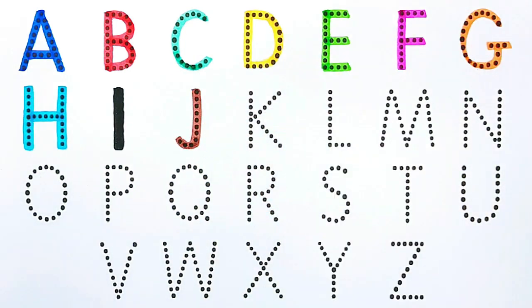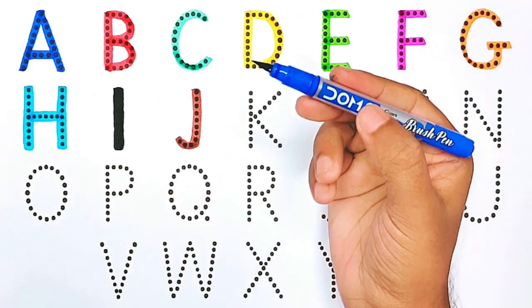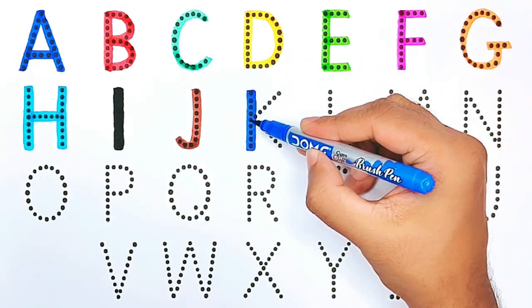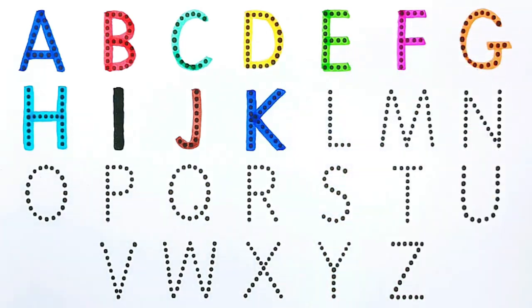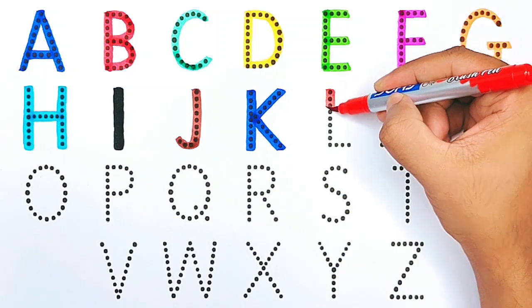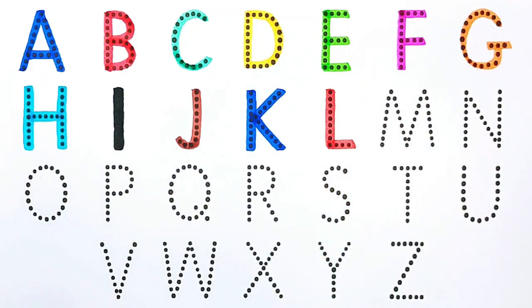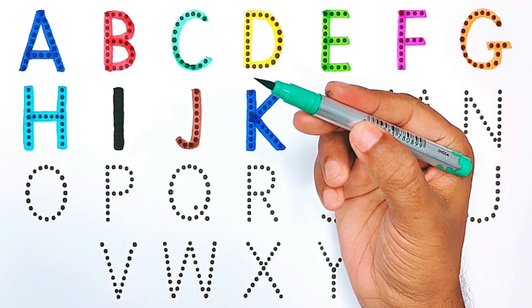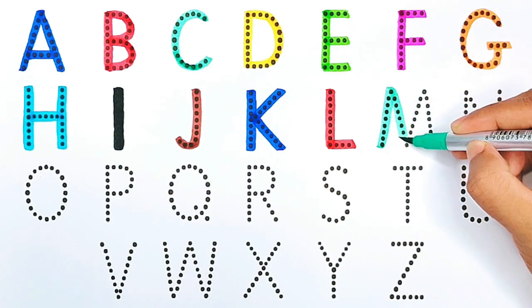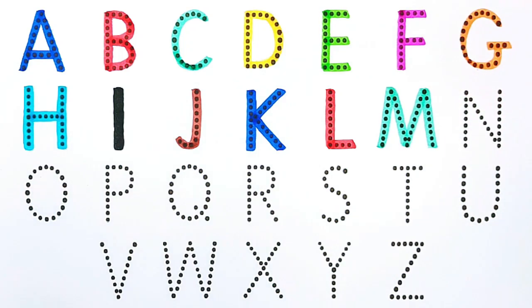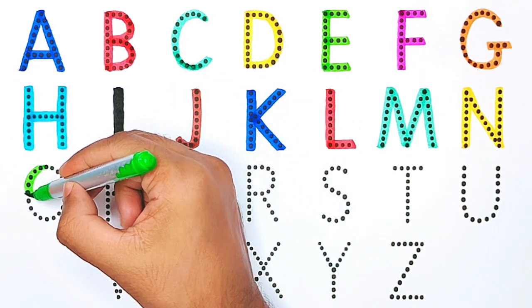J for jelly, blue color. K for kangaroo, red color. L for lion, sea green color. M for monkey, yellow color. N for nose, green color.